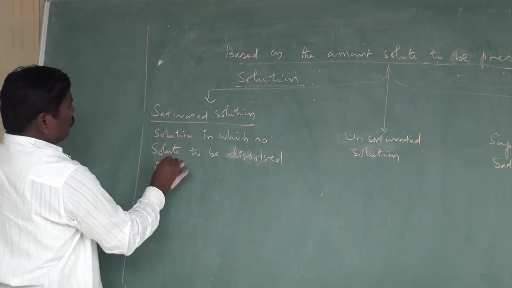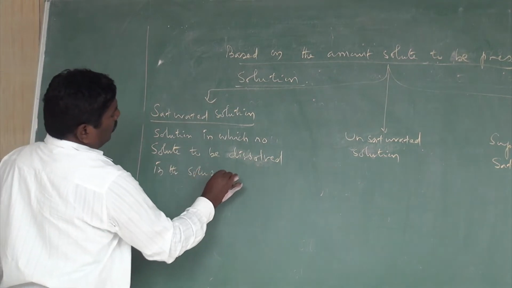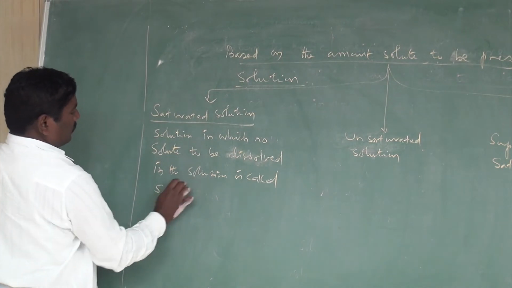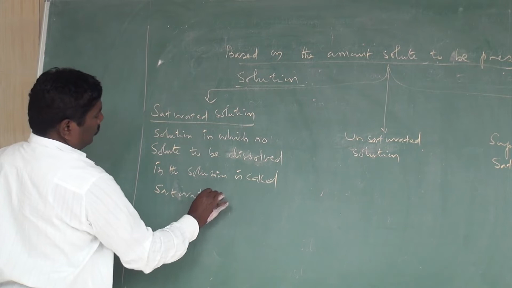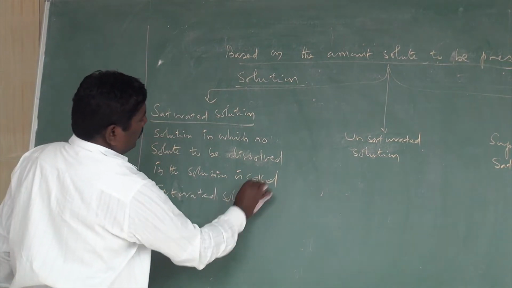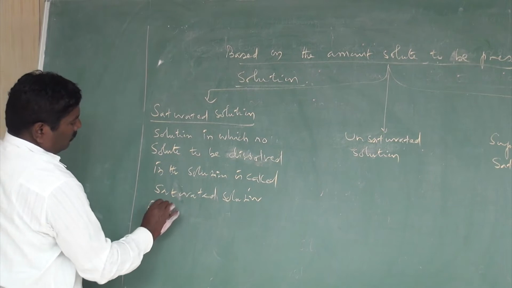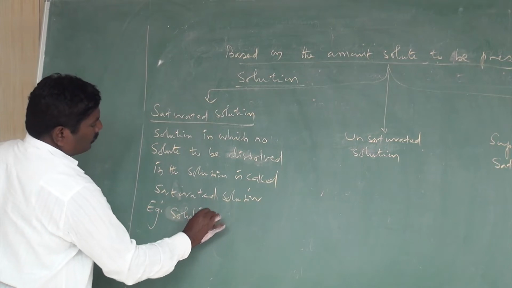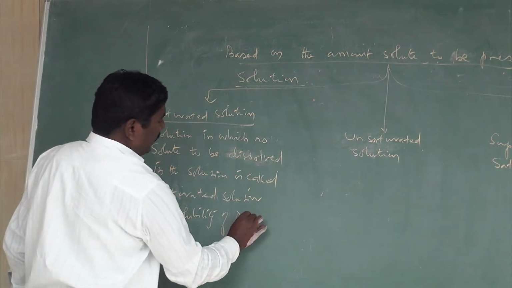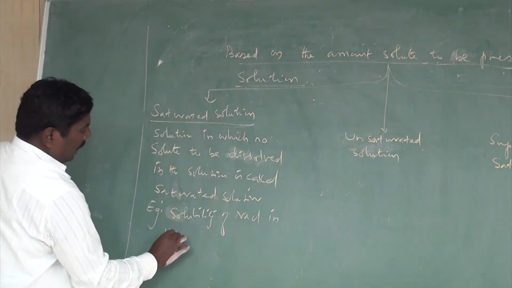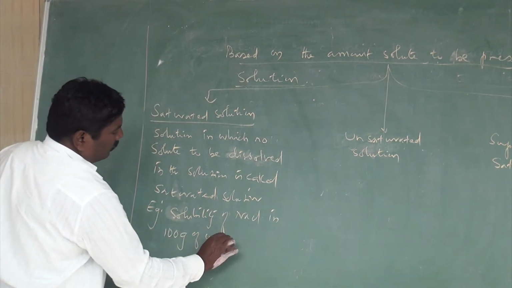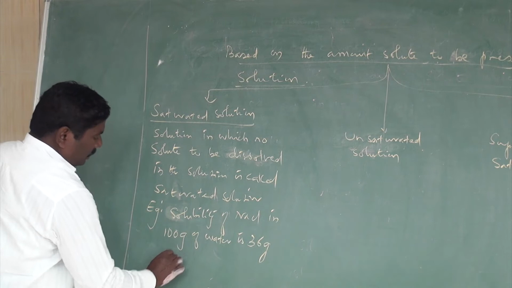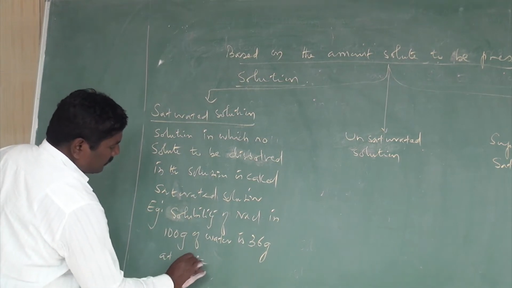For example, the solubility of NaCl in 100 grams of water is 36 grams at 25 degrees Celsius.